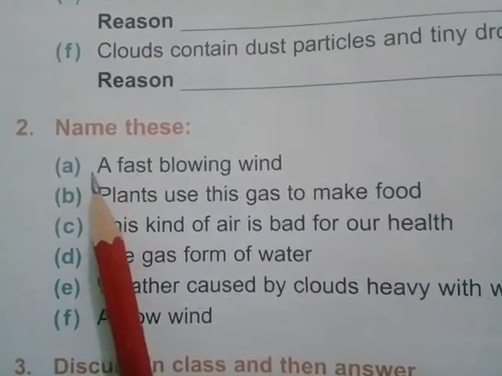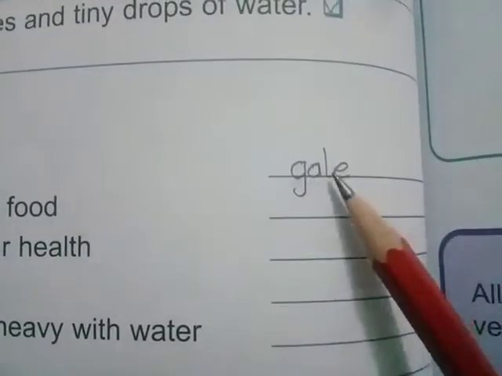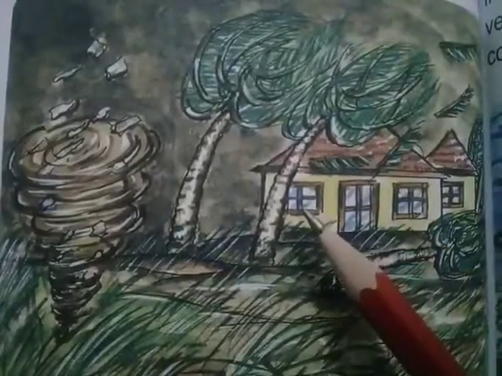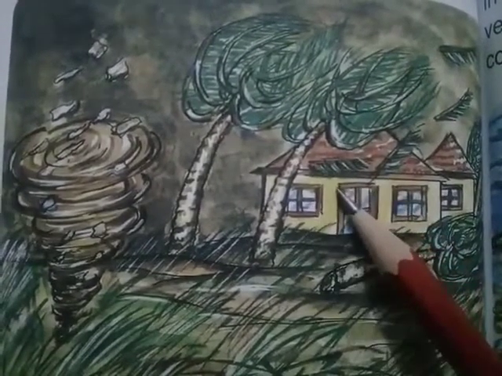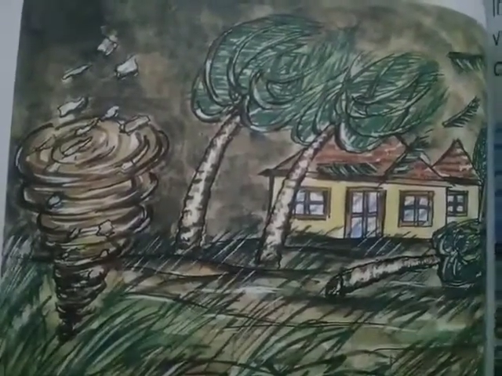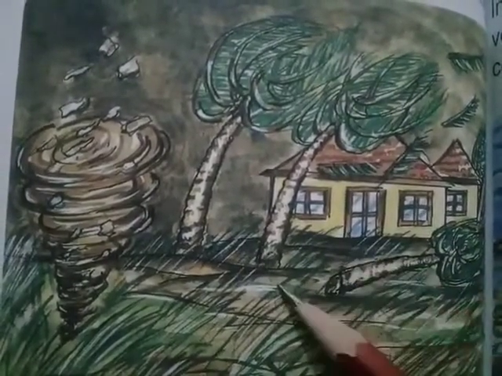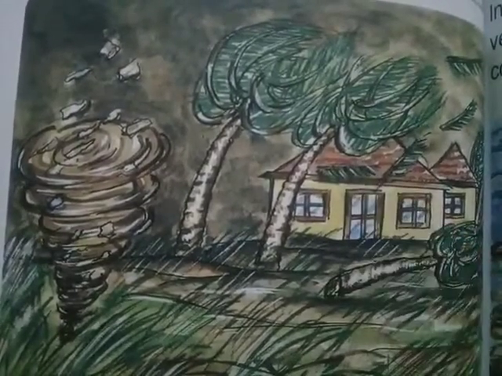Question number 2 is name these. The first statement is a fast blowing wind. Answer is gale. A fast blowing wind is called gale. You can see in the picture when the winds blow very fast, it is called a gale. Strong winds, gales and storms can cause a lot of damage. They can even uproot trees.